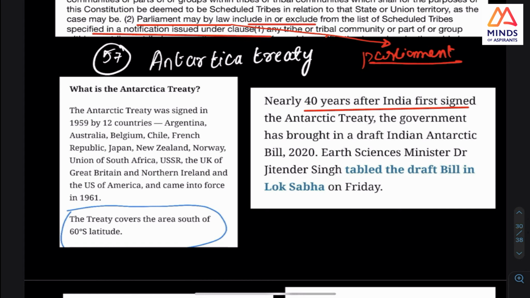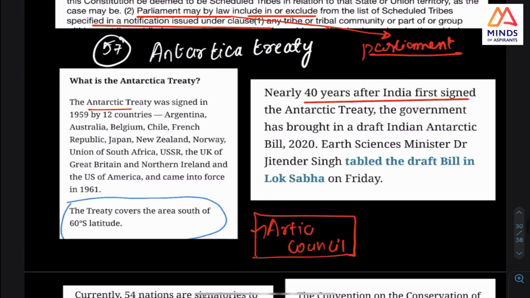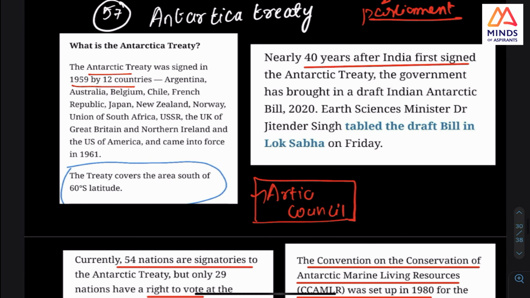And one more thing is the Antarctic. This was in news. Look at this very clearly, because they already asked a question on the Arctic Council. Check that also together. Arctic Council, you check it. Antarctic Treaty, they are having. And basic, what does this treaty say? UPSC will concentrate on this only. The coverage of area is 60 degrees south.